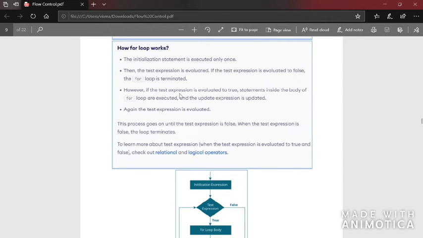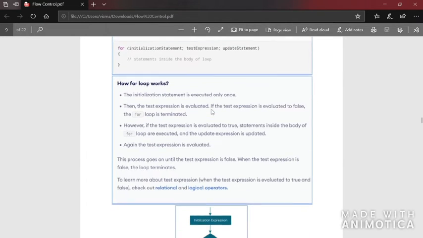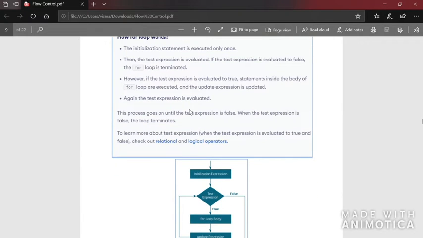However, if the test expression is evaluated to true, the statements inside the body of the for loop are executed and then the update expression is executed. According to the example which I explained, it is i++. So i++ will be executed, and again it will go back to the test expression. Again the test expression is evaluated. This process goes on until the test expression is false. When the test expression is false, the loop terminates.